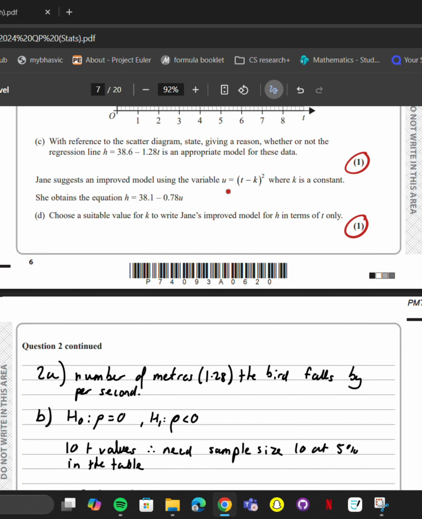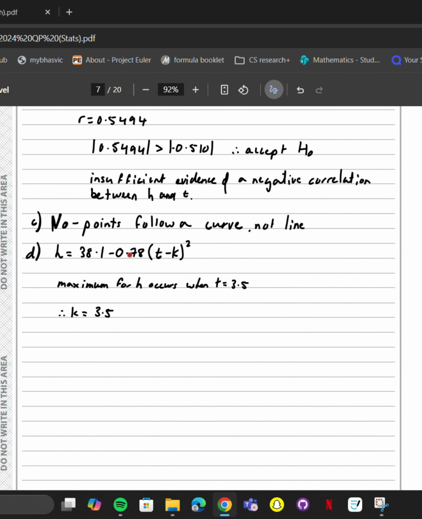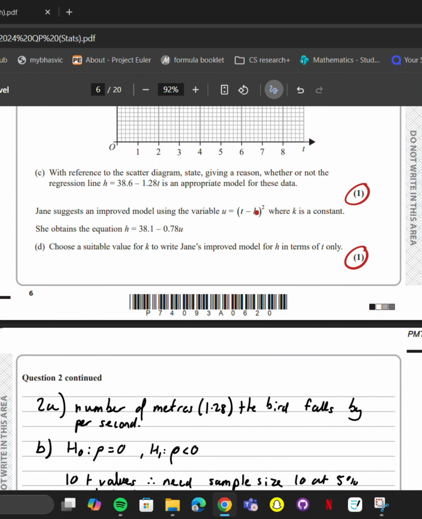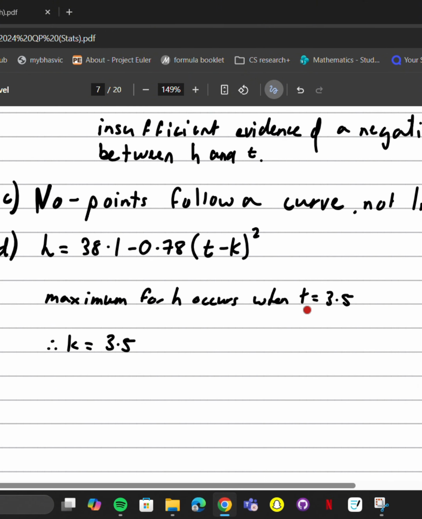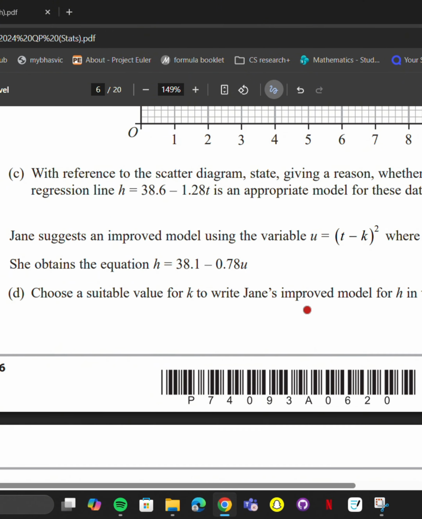Part D. Jane suggests an improved model using the variable u equals t minus k squared, where k is a constant. She changed the equation to this. Choose a suitable value for k to write Jane's improved model for h in terms of t only. So first of all, we sub in u, which was given here, into here to get this. And we know the maximum value for h occurs when t equals 3.5.